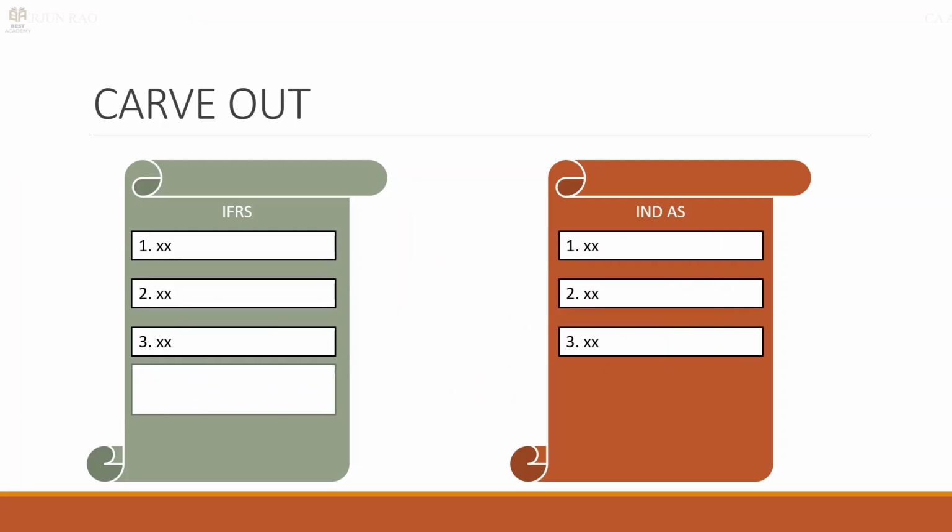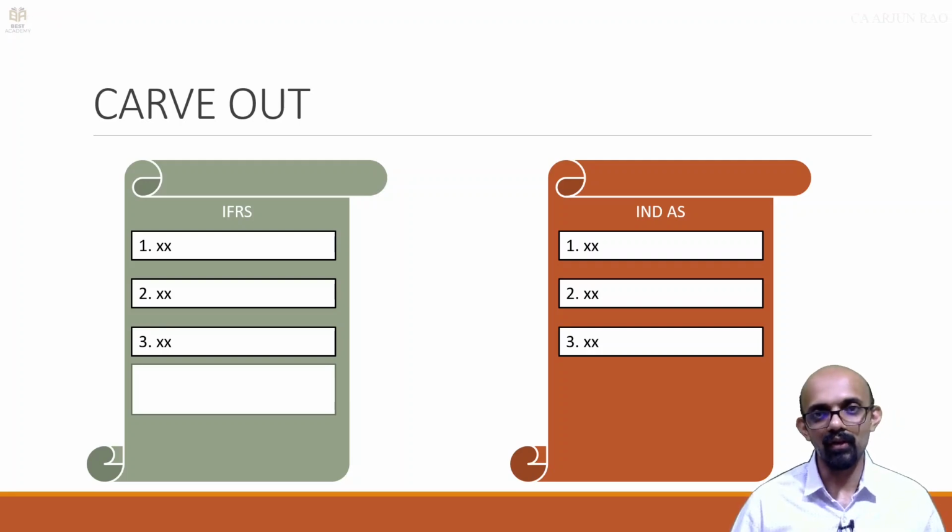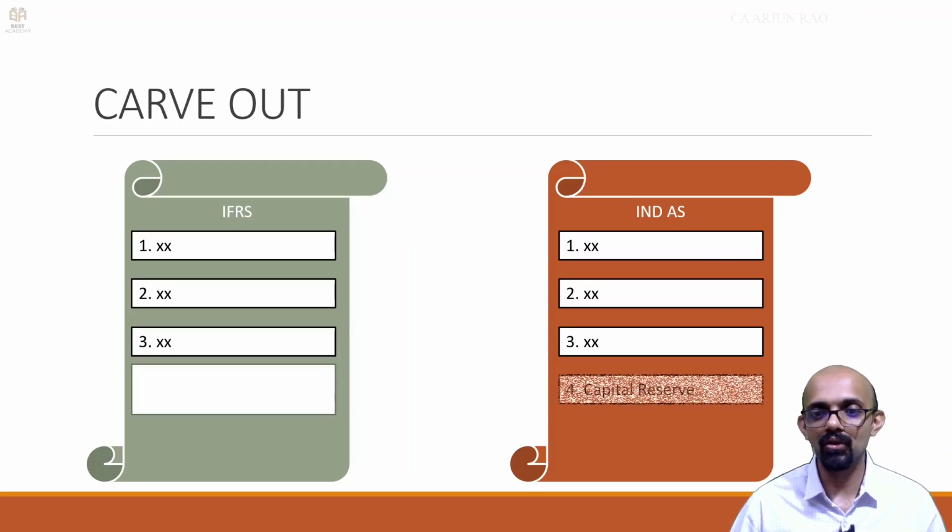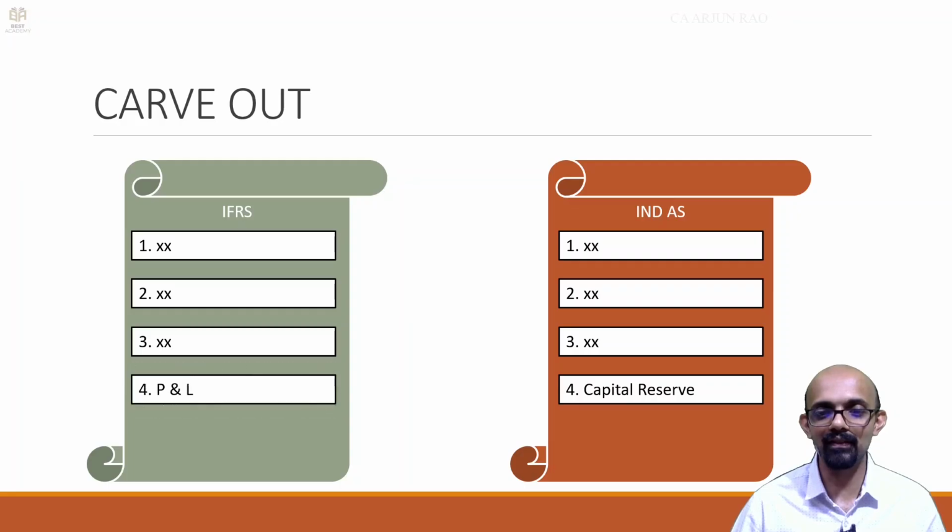Obviously, when you remove a provision, you have to have a corresponding different treatment in Ind AS. So you have to give an option. Instead of P&L that was there in IFRS, we make it capital reserve in Ind AS, let's say. This would be an example of a carve out. So you are removing a provision and replacing it. That is called carve out. Basically a difference in the provision between Ind AS and IFRS. This is just to help you remember.